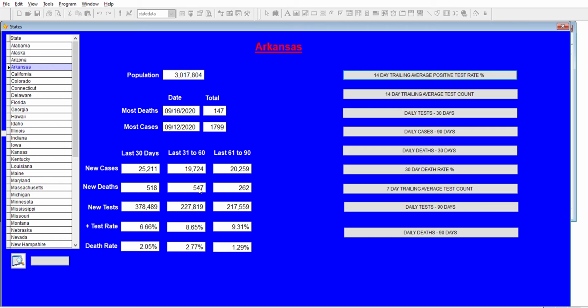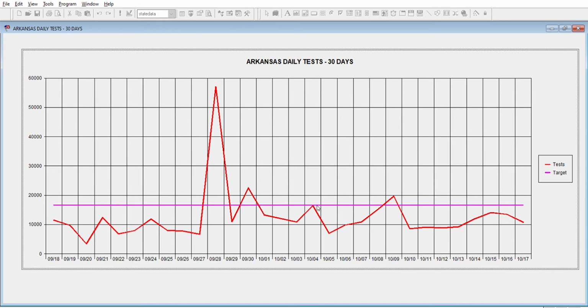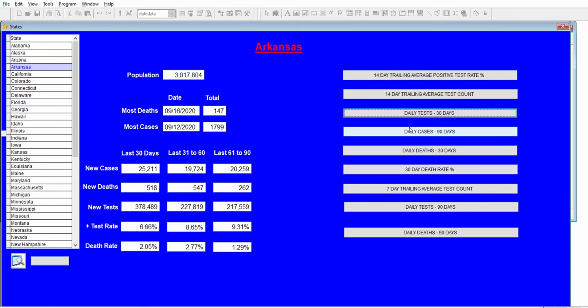The number of deaths went up from 61 to 90 days ago, and then kind of flattened out and gone down a little bit. They are testing quite robustly. Let's see if the number of tests equates to where they should be. They're pretty close to where they should be, but they were very deficient 2 or 3 months ago.